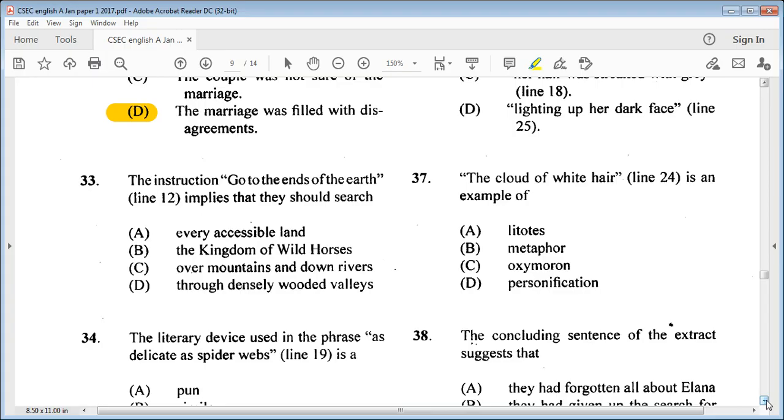So we know that "go to the ends of the earth" would suggest that wherever she would have to go to find her, that's what she would have to do. So this means that our answer would be B. No, it would be A. Every accessible land. So everywhere that she could go to find her, that's what they would have to do. A.